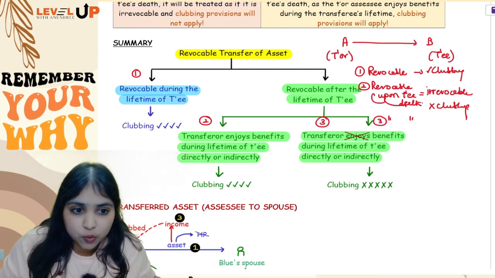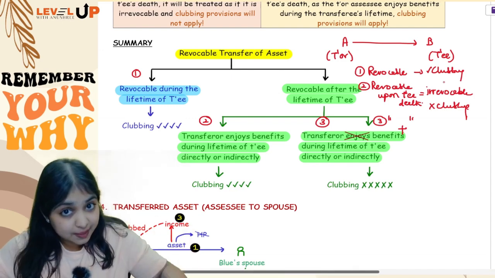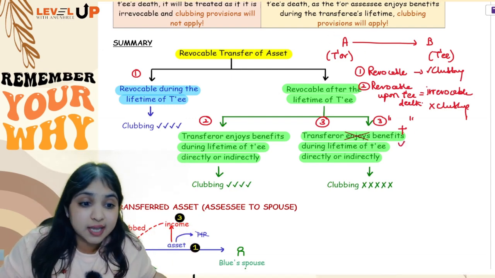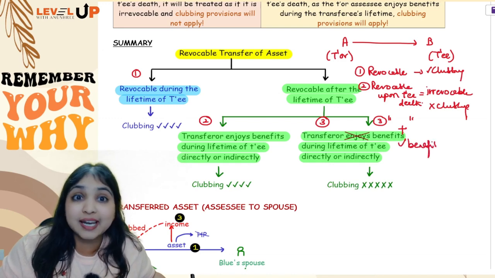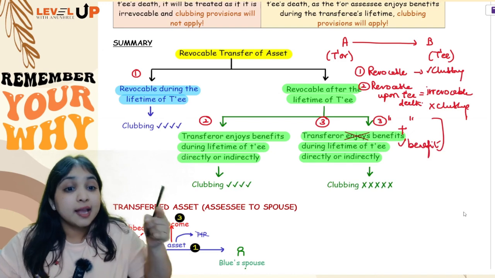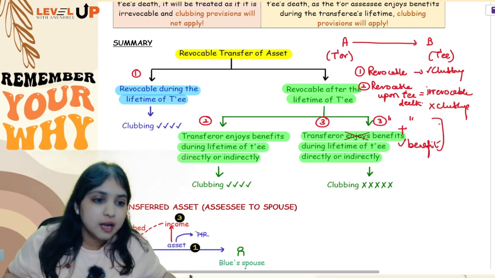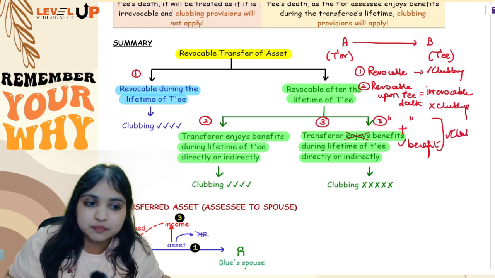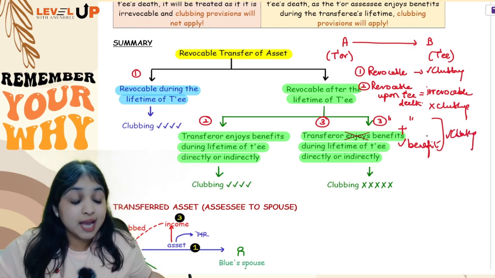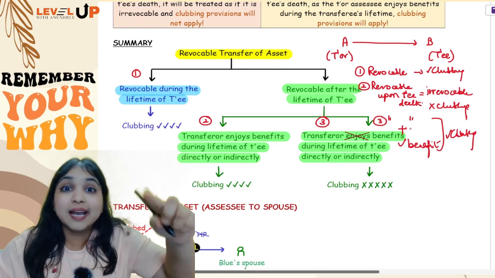It is revocable only upon transferee's death, but during the transferee's lifetime itself, the transferor is enjoying some benefit directly or indirectly. If this situation arises, then even if it is revocable only upon transferee's death, still clubbing provisions will apply. Understanding, everybody?